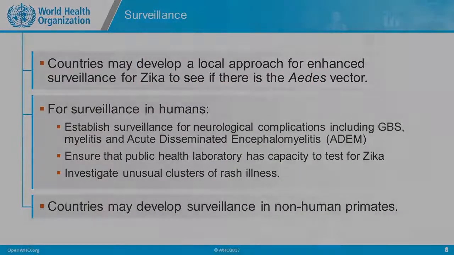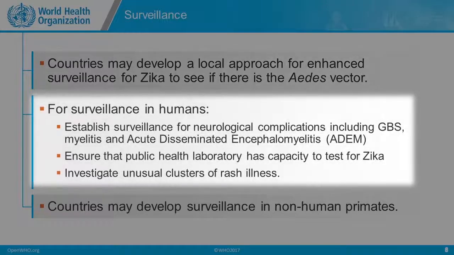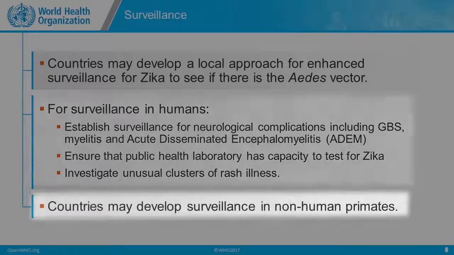In terms of surveillance, countries may develop a local approach for enhanced surveillance for Zika to see if there's the Aedes vector circulating in the areas. In humans, it's advised to establish surveillance for neurological complications, including Guillain-Barré syndrome, myelitis, and acute disseminated encephalomyelitis. We need to ensure that the public health laboratory has the capacity to test for Zika, and we need to investigate unusual clusters of rash and illness. But countries may also develop surveillance in non-human primates, as we talked about during the epidemiological triad slide.